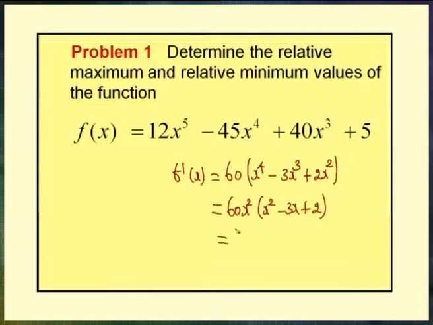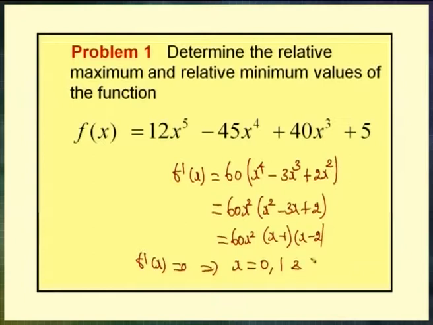Now, by factorizing this, we have 60 x^2 into (x − 1) into (x − 2). Now, f dash of x equal to 0 implies that the x values are 0, 1 and 2. So, from this equation, by equating f dash of x equal to 0, we get the values x equal to 0, 1 and 2.